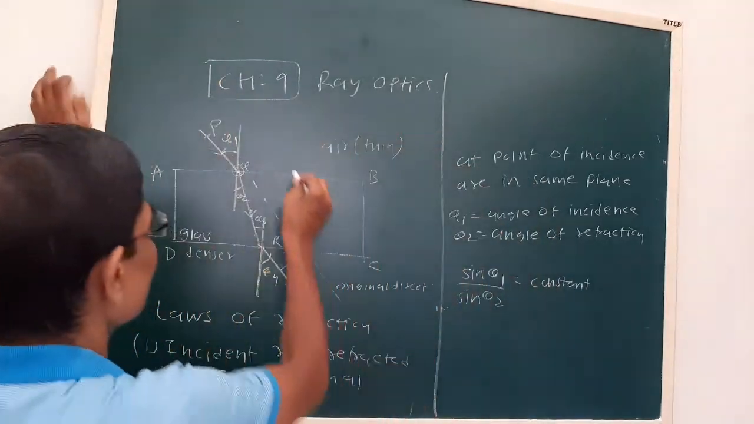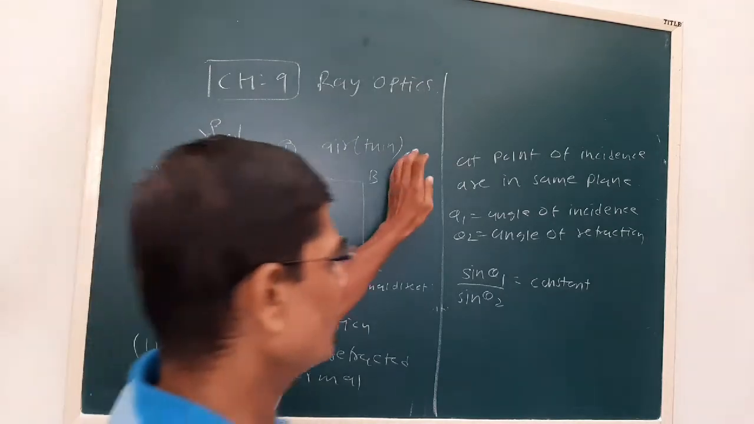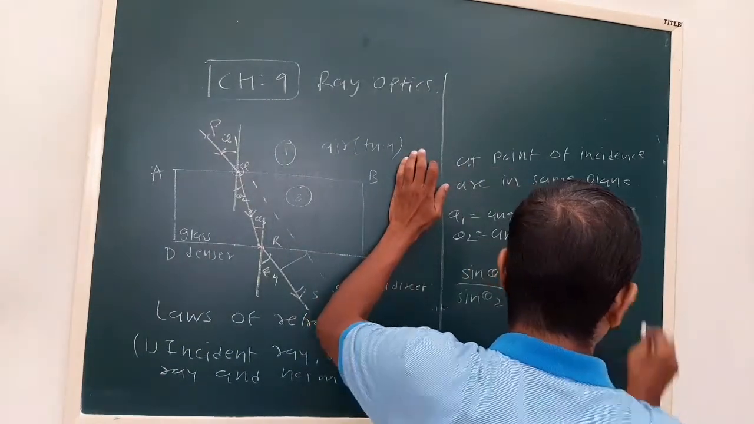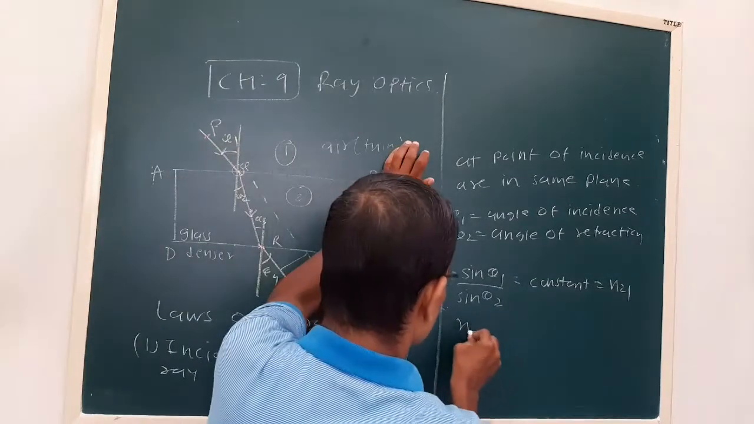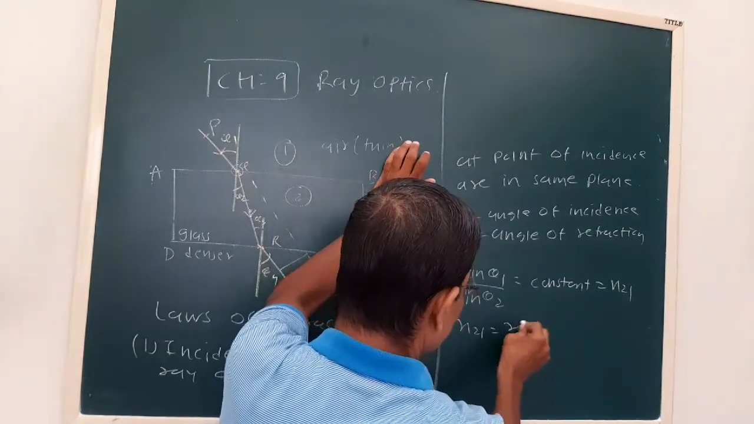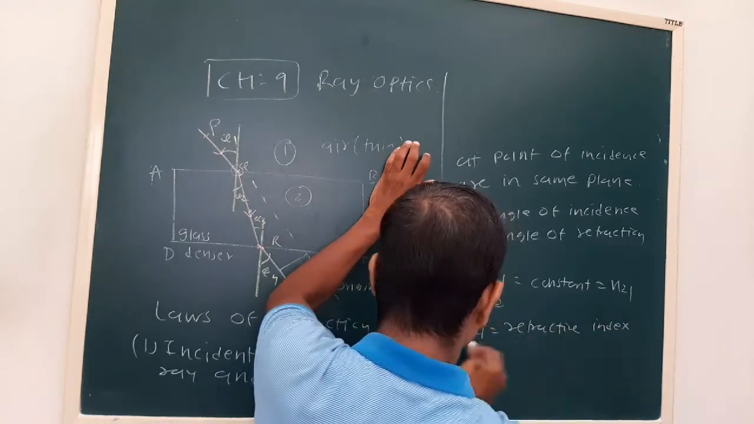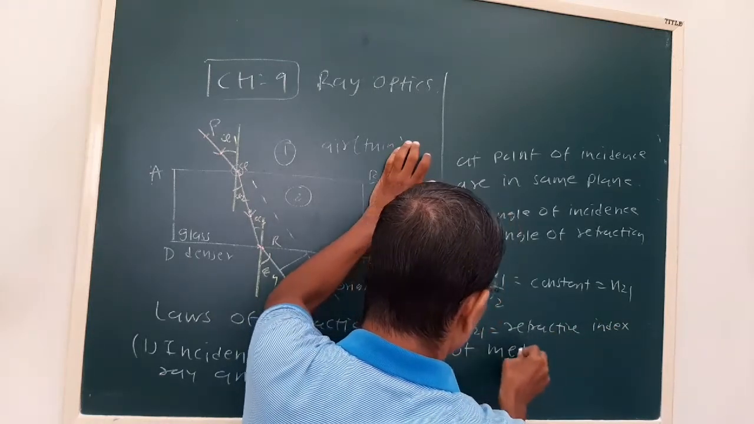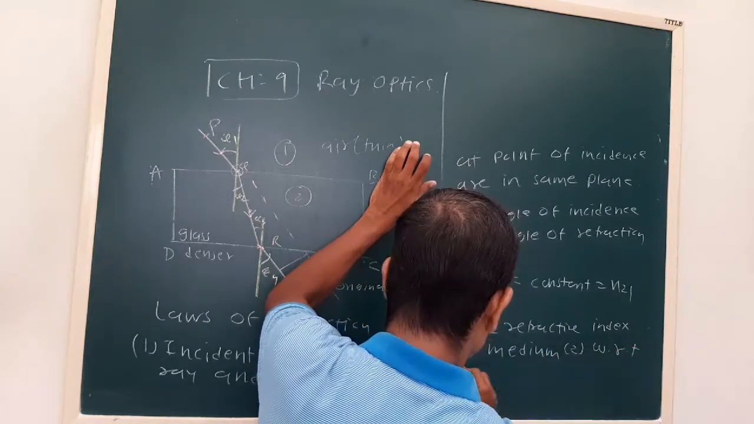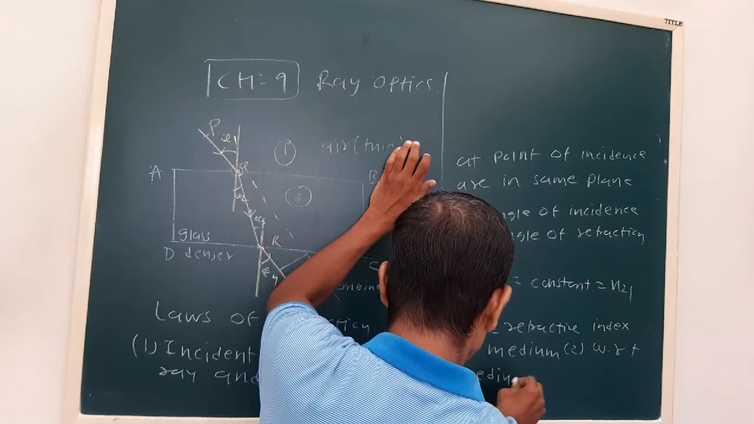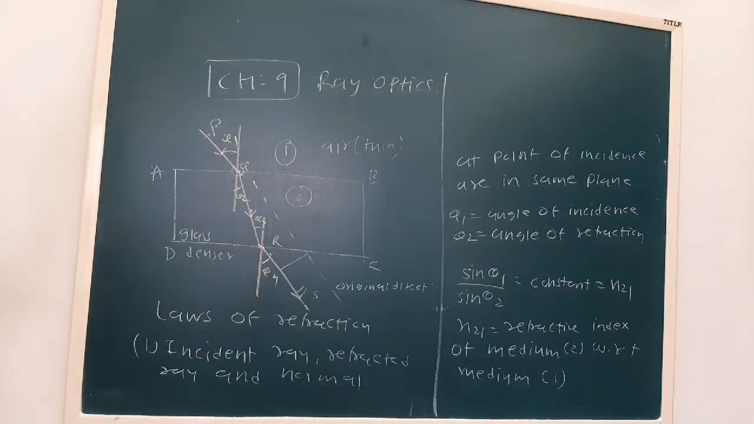Now let us say this is our medium 1 and this is medium 2. This ratio is called the refractive index of medium 2 with respect to medium 1. We can write N21 as the refractive index of medium 2 with respect to 1. So this is about Snell's law.